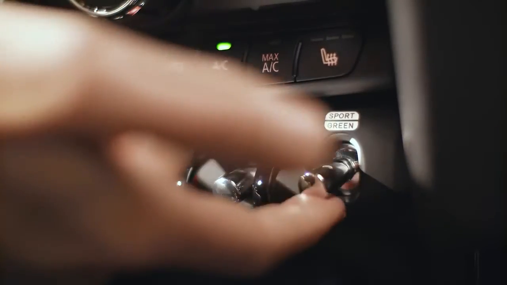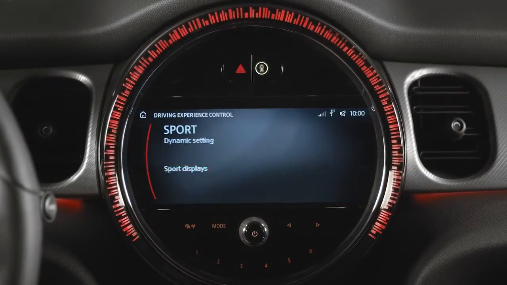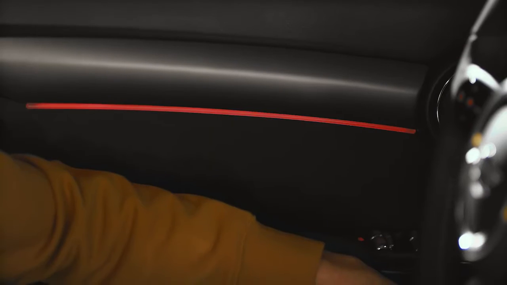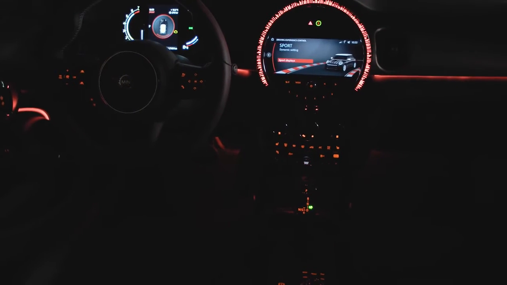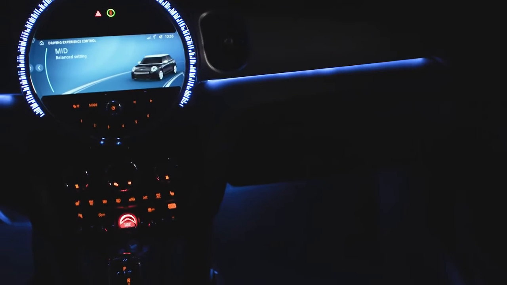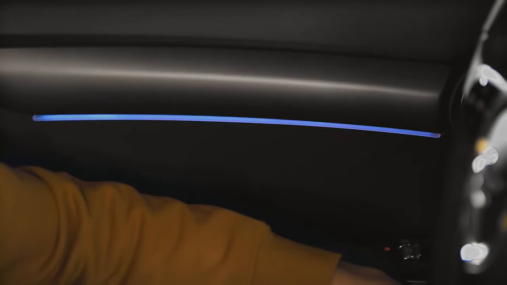Switch the driving mode toggle to Sport and the light ambience follows suit. For John Cooper Works models, the color world Sport is default. Lounge mode for all other models. For both modes, 6 ambient light colors are available by toggling the switch in the roof center.